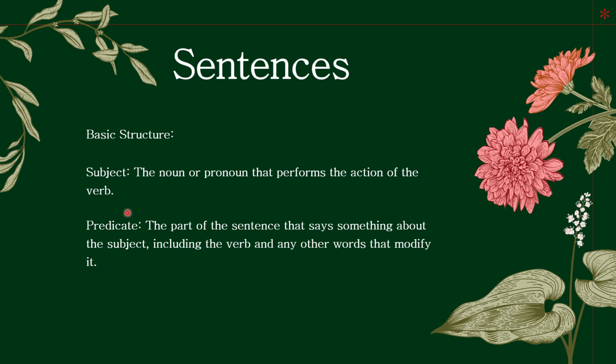Sentences. Basic structure. It has a subject. It's a noun or a pronoun that performs the action of the verb. Predicate, the part of the sentence that tells us something about the subject, including the verb or any other words that modify it.